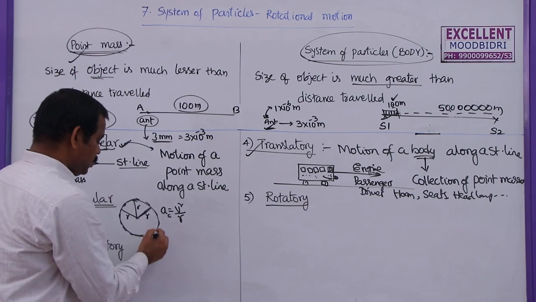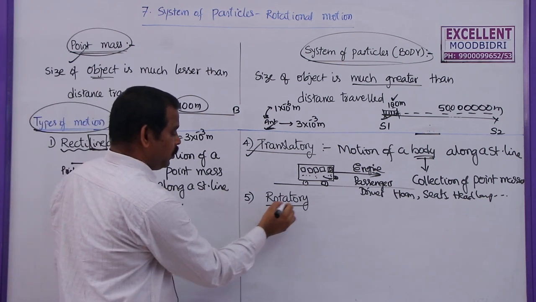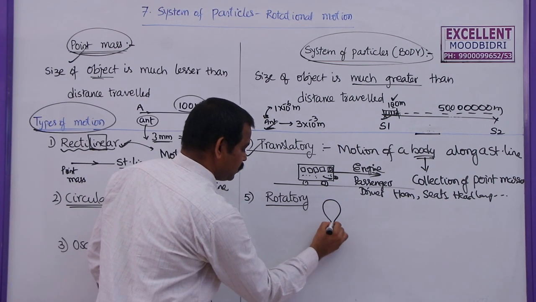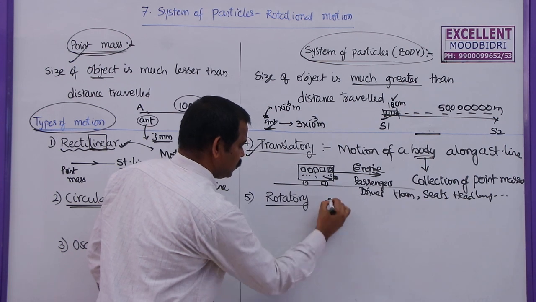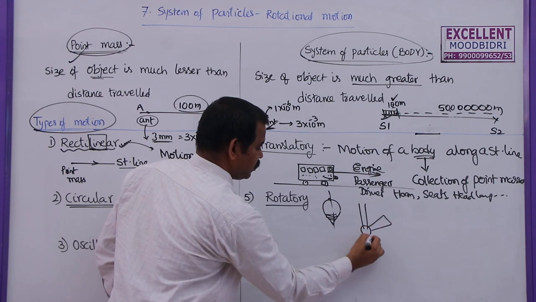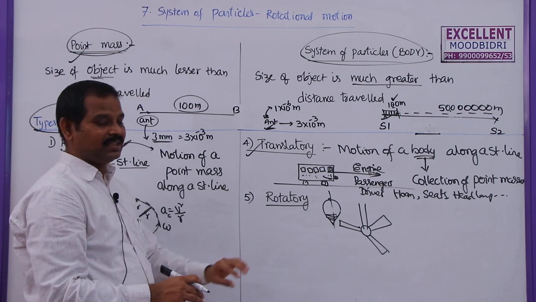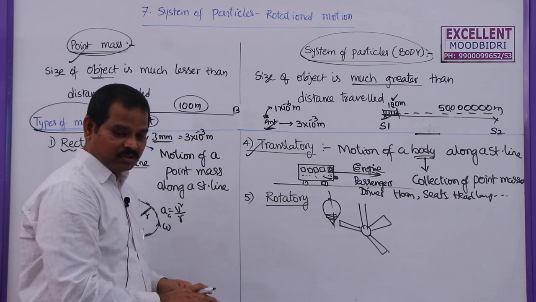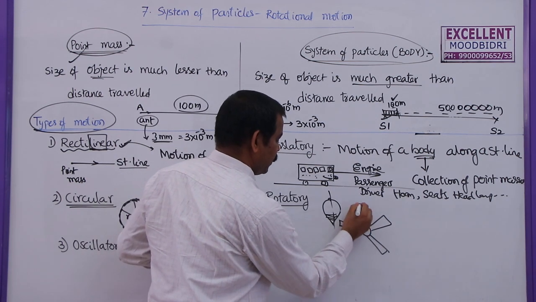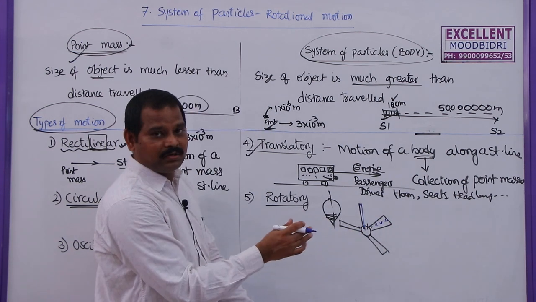Now, what is rotatory motion? In rotatory motion, the angular velocity omega is constant. If a body moves, let us say you take a top, or a fan that is rotating, different particles describe different circular motions. Say this is the fan, and you take points 1, 2, 3, 4 on the blade.